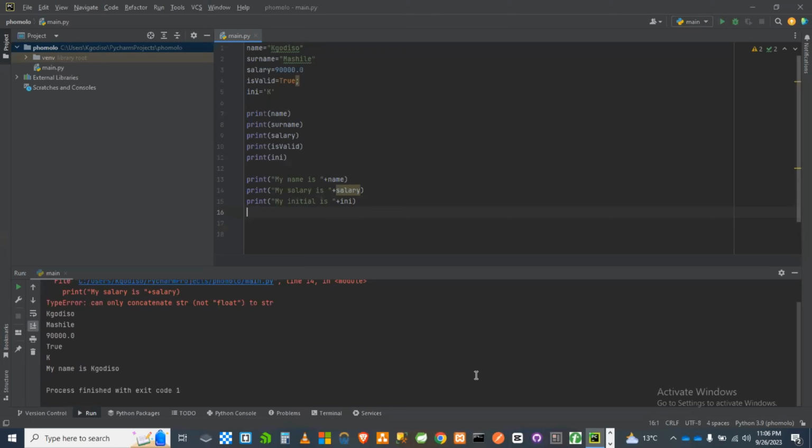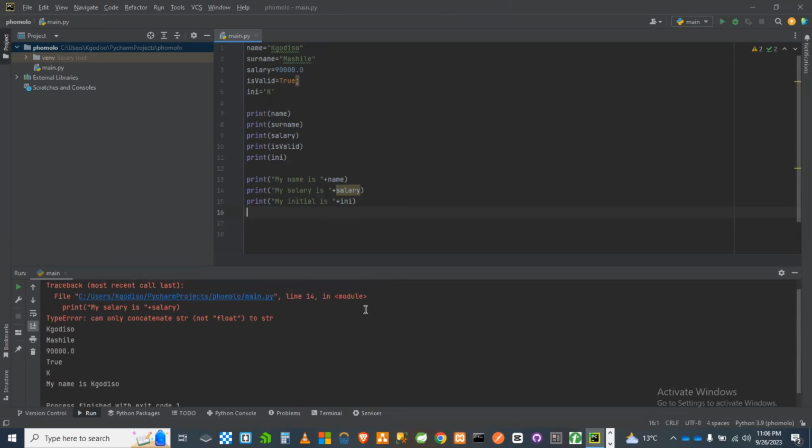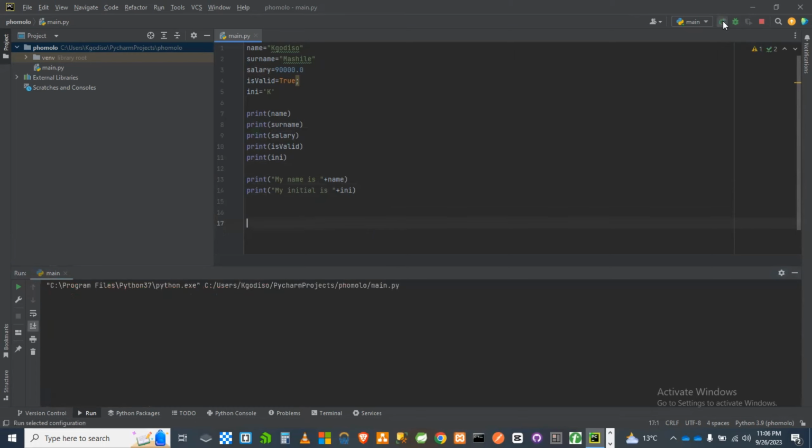So yes, here is the error. When you read the error, it says it can only concatenate strings, not floats, which is line number 14, and that is the one that I was talking about. So this method of using a plus, it only works when you are working with your strings.